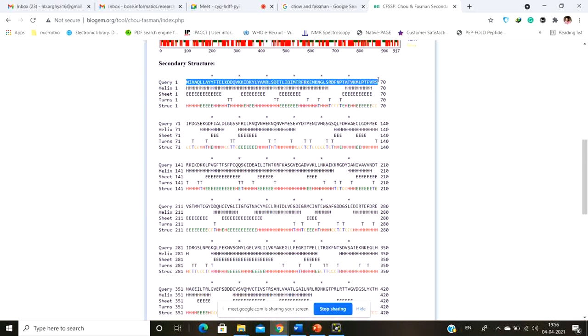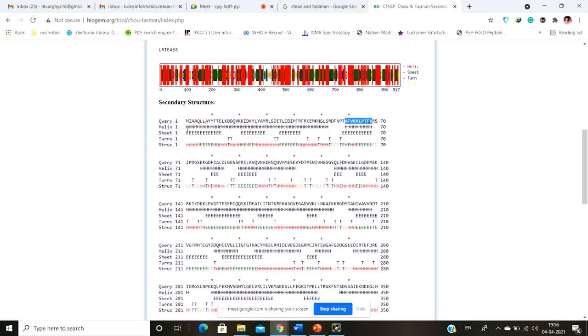MIAQQ, this is the sequence, and according to this server, it predicted that this particular stretch will have a helix structure. This particular stretch means starting from alanine till valine. This particular motif is going to have a helix structure. But again, they also predict that this particular domain, MIAQQLA, can form helix, it can also form beta sheet, but who will win? The final prediction says that